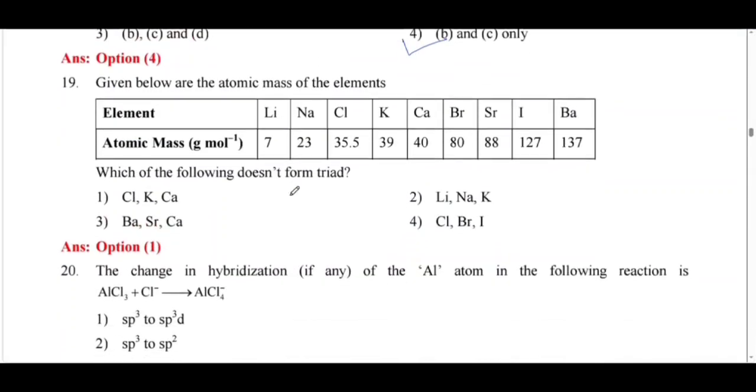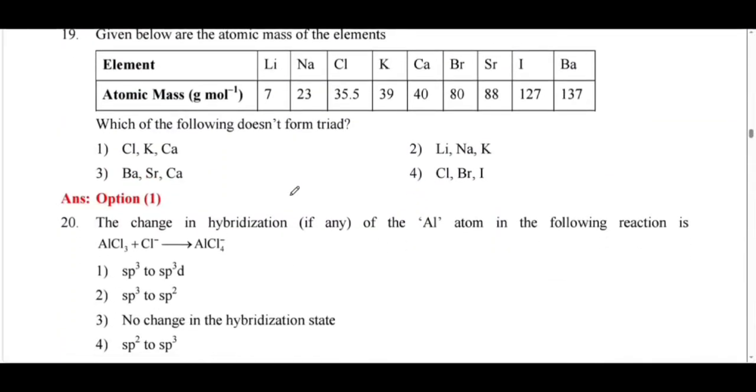Next. Given below are the atomic masses of elements. Which of the following does not form a triad? Triad means if you add the atomic masses of the first and last and take the average, you can get the middle one.